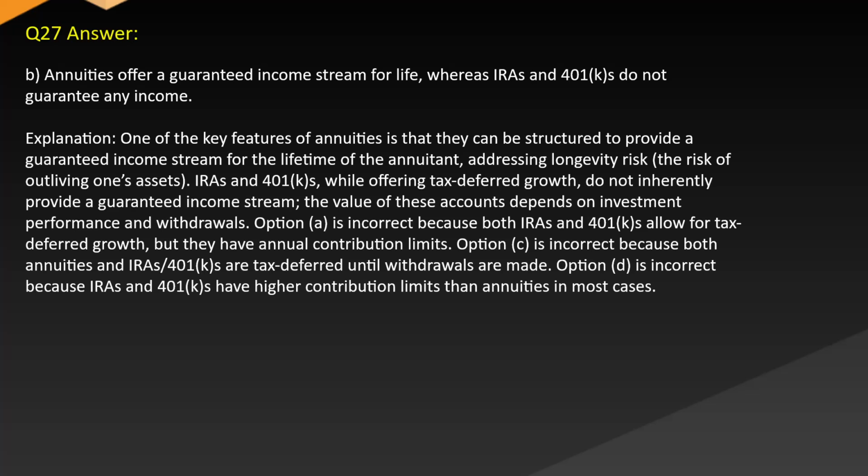Option A is incorrect because both IRAs and 401(k)s allow for tax-deferred growth, but they have annual contribution limits. Option C is incorrect because both annuities and IRAs or 401(k)s are tax-deferred until withdrawals are made. Option D is incorrect because IRAs and 401(k)s have higher contribution limits than annuities in most cases.